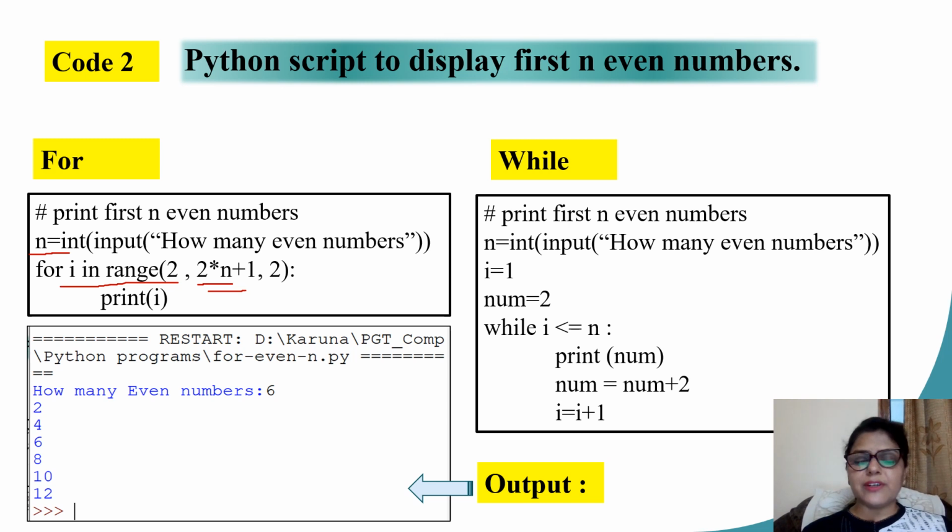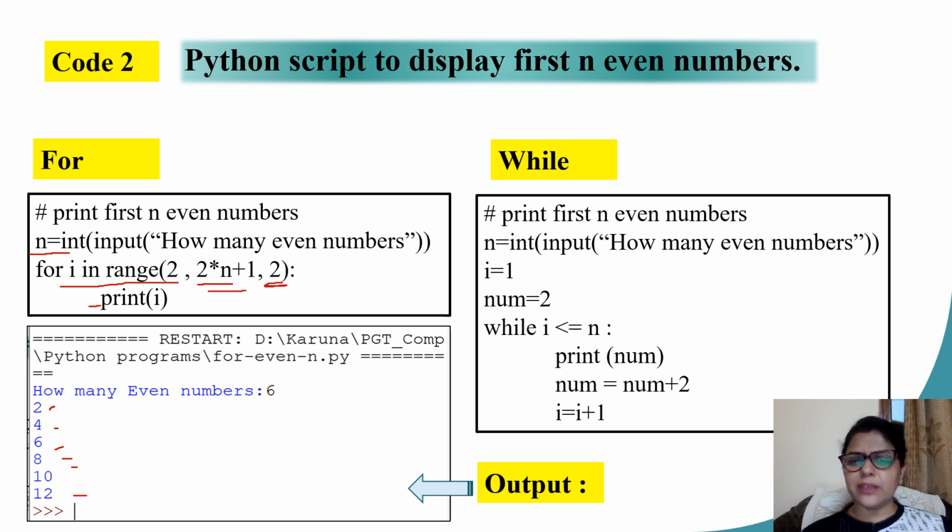When I begin with the first even number as 2, my next even number will be reached by adding 2. After that, again I will need to add 2. So here I have kept the increment value at 2. I am simply printing the value of I. So when I execute this loop, I would get my numbers as 2, 4, 6, 8, 10 and 12.